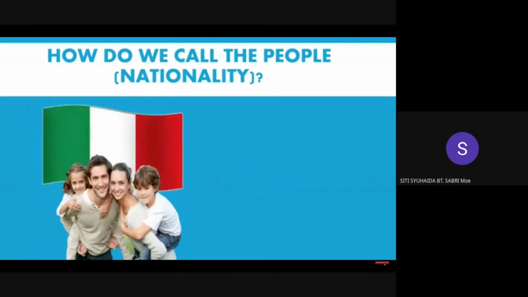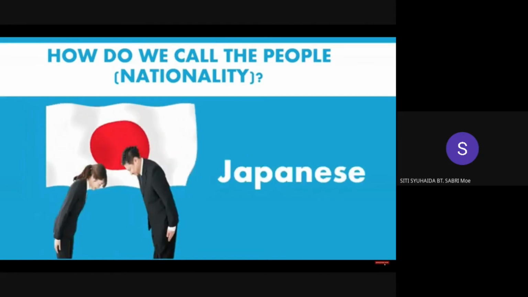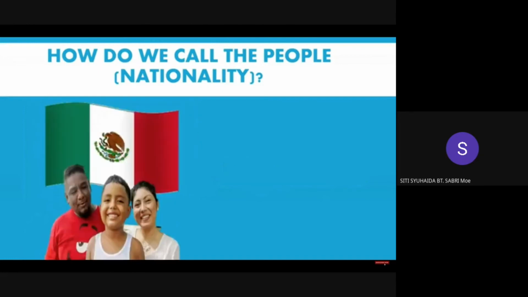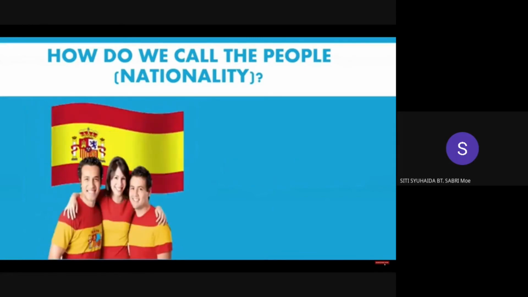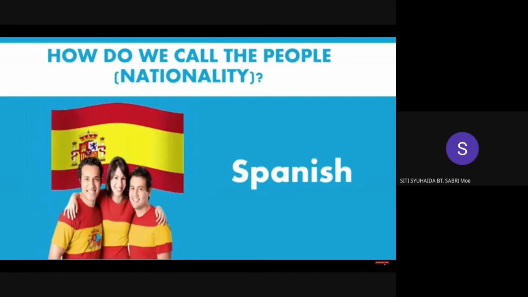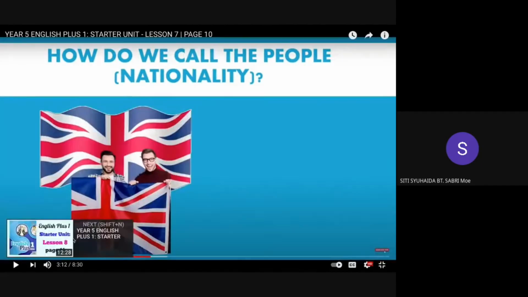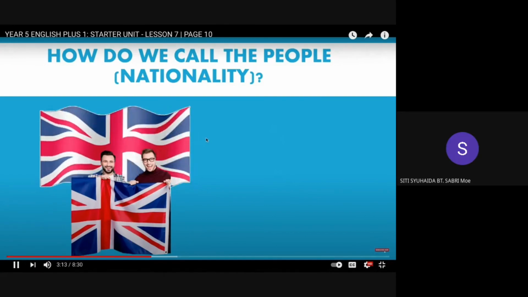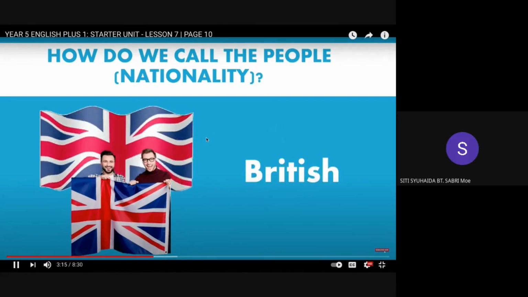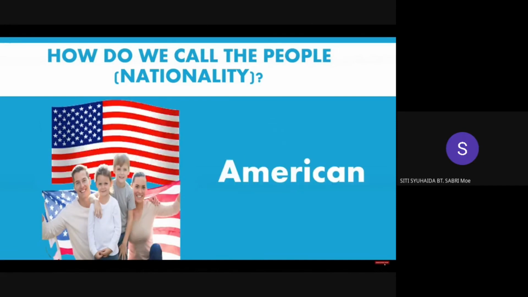People from Italy, Italian. Japan, Japanese. The people from Mexico, Mexican. People from Spain, we call them Spanish. Turkey, Turkish. The people from the UK or the Britain, British. The people from the US, American.